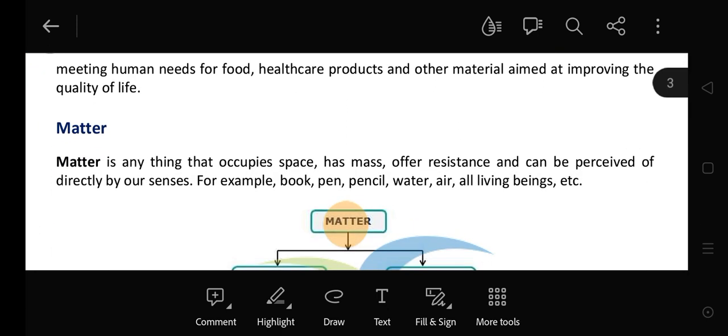Now, some basic terms that are related to chemistry. Now, first one is matter. Now, what is matter? You knew in lower classes that you already studied what is matter. Now, what is matter? Matter is anything that occupies space and has mass.